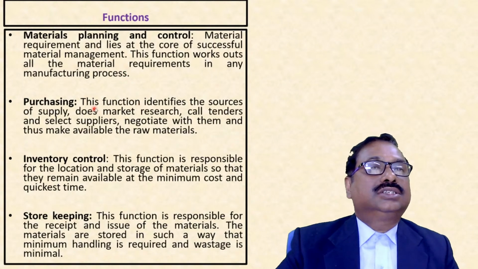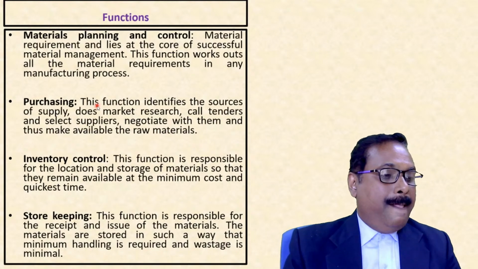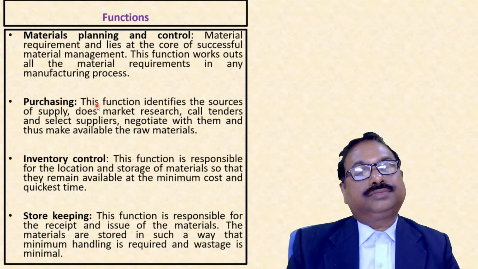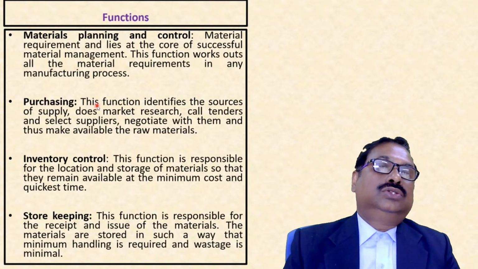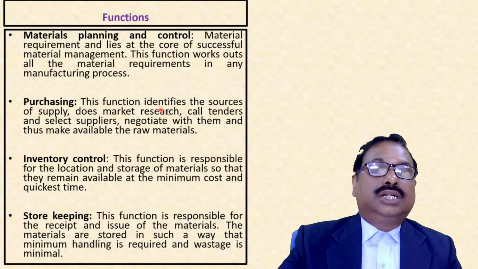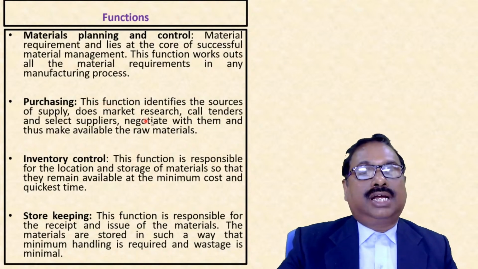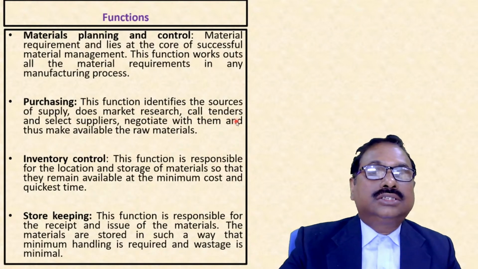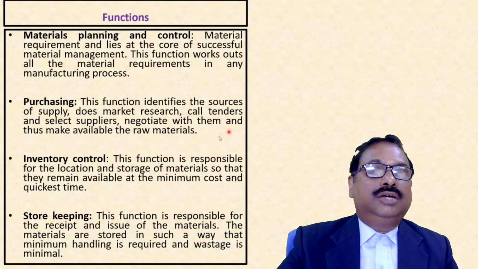Next is purchasing. Planning is over, then we go for purchasing the raw materials and all from whom? From vendors or suppliers. So this function identifies the sources of supply, vendor selection, does market research, calls tenders and selects suppliers, negotiates with them and thus makes available the raw material.